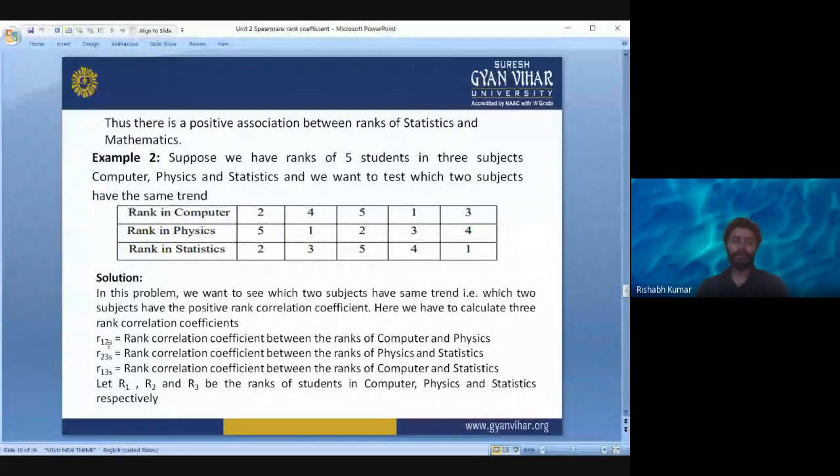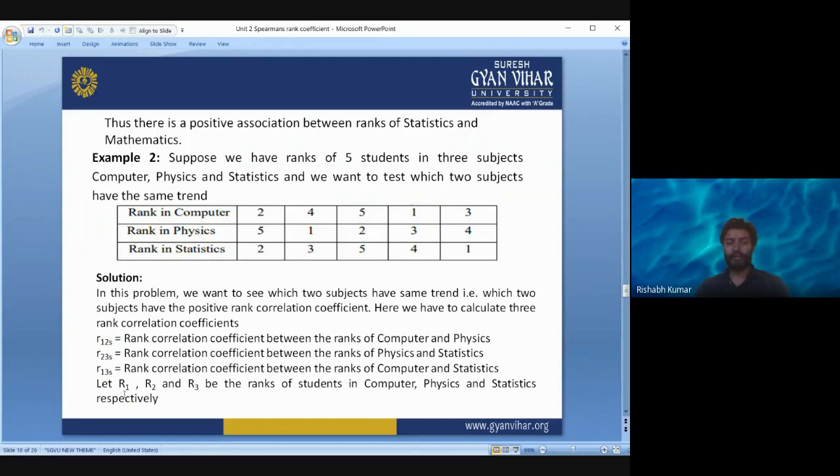Okay, and 1, 2 is correlation between 1 and 2. If we give computer as 1 and rank in physics as 2, then R12S is the rank correlation coefficient between the rank of computer and physics. Then R23S is correlation between physics and statistics, and R13S is the correlation between the rank of computer and statistics.